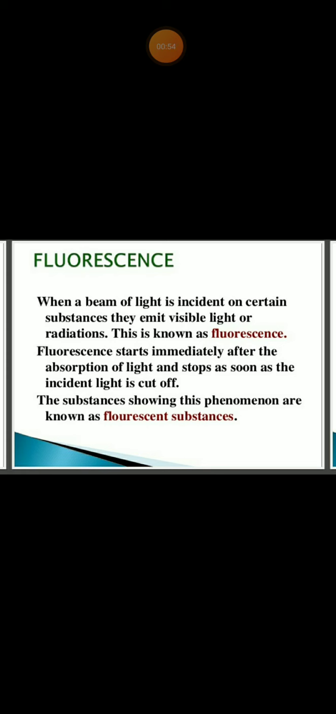So, what is fluorescence? When a beam of light is incident on certain substances, they emit visible light or radiation. This is known as fluorescence. Fluorescence starts immediately after the absorption of light and stops as soon as the incident light is cut off. This is the point: the emission of light stops as soon as the incident light is cut off. The substances showing this phenomenon are known as fluorescent substances.